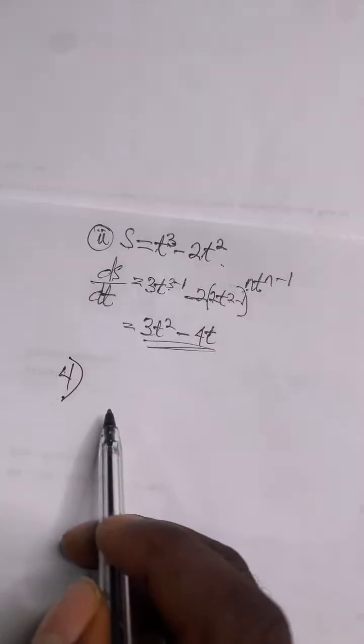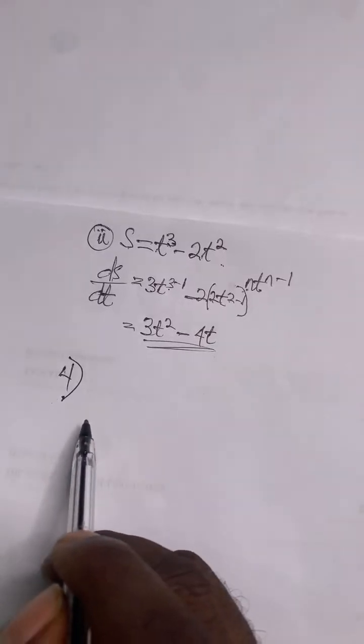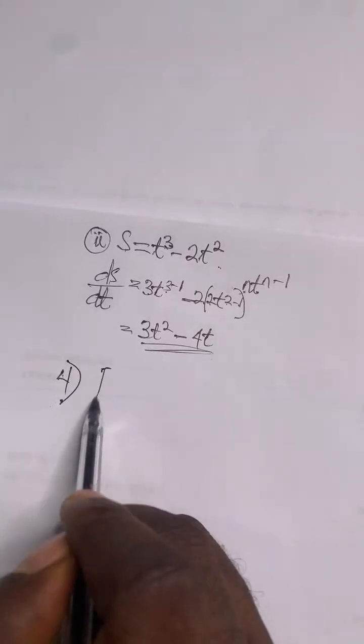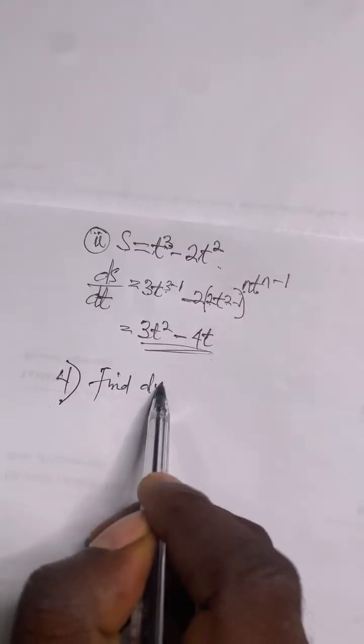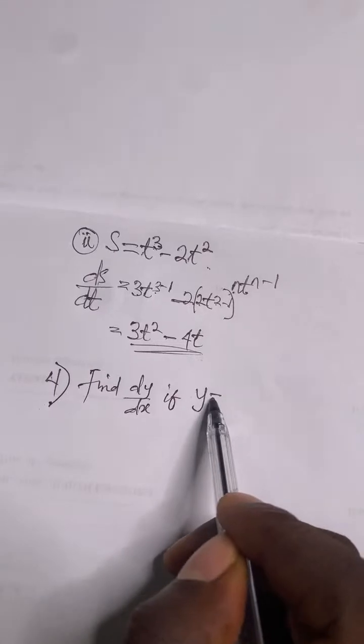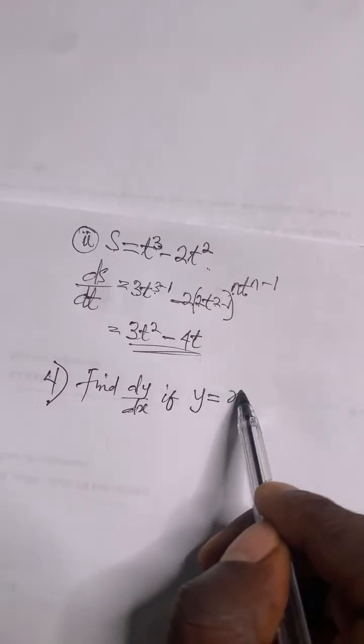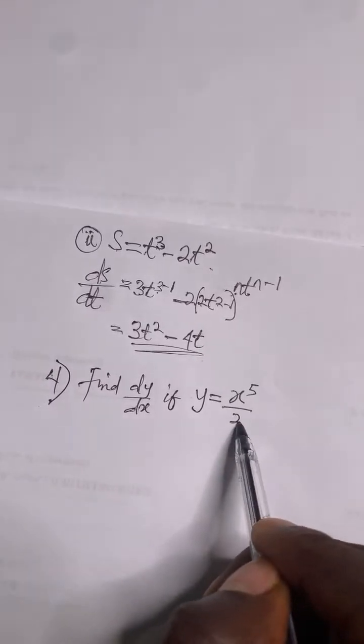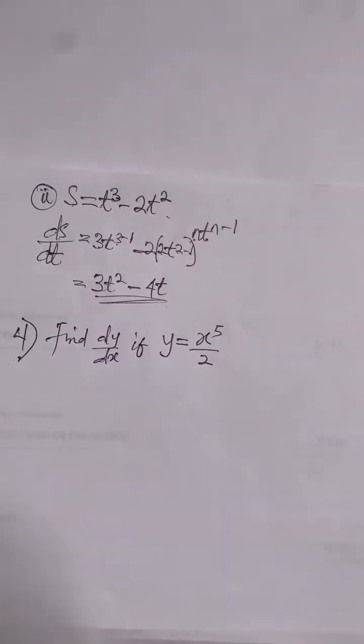So this question now is saying you should find dy over dx if y is equal to x to the power of 5 over 2. Who can solve this?